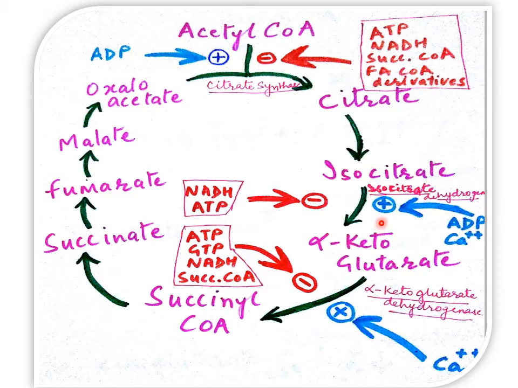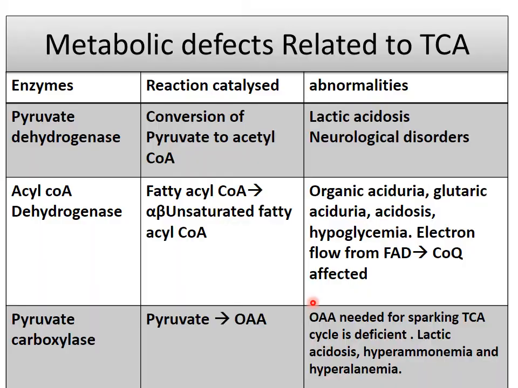Then isocitrate dehydrogenase enzyme is inhibited by NADH and ATP. It is stimulated by ADP and calcium ions. Then alpha ketoglutarate dehydrogenase is inhibited by ATP, GTP, NADH and succinyl coenzyme A, whereas calcium is stimulating this enzyme.